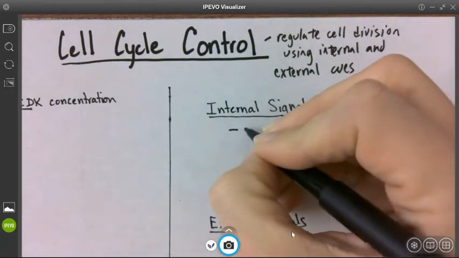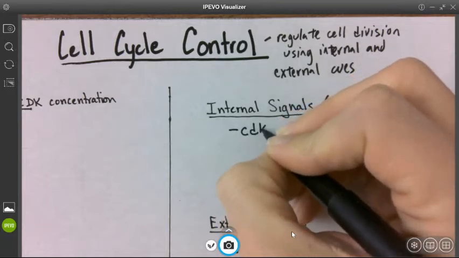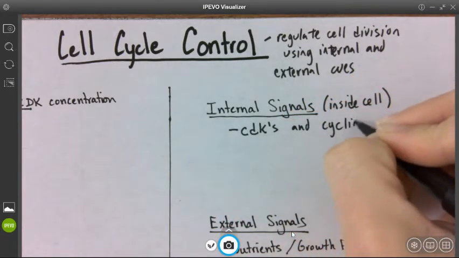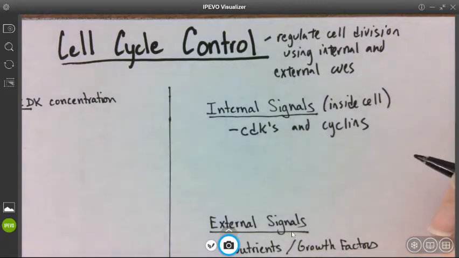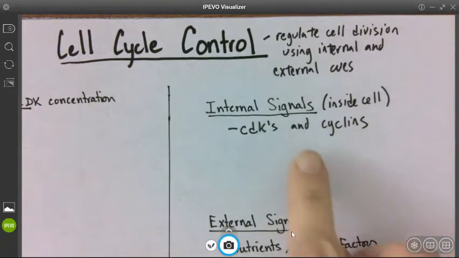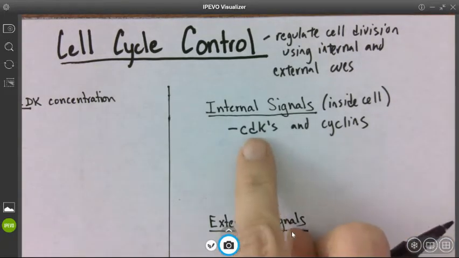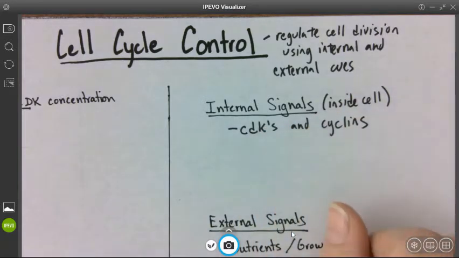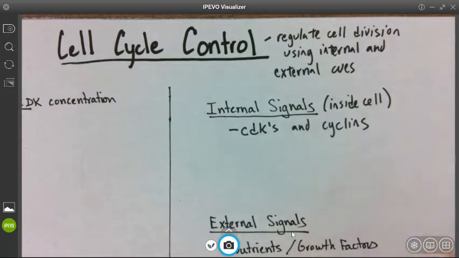And the two main chemicals we're going to talk about are CDKs and cyclins. CDKs and cyclins are found inside your cell. CDKs are found at a constant level, and cyclins increase if you're doing things correctly in the cell cycle. Once cyclins increase to a certain point, they join with CDKs, and that pushes you to the next phase of the cell cycle.